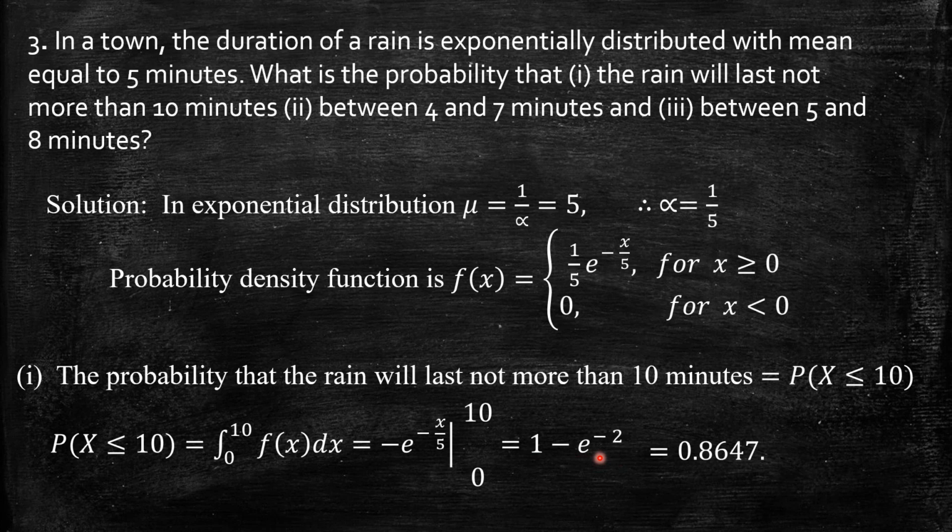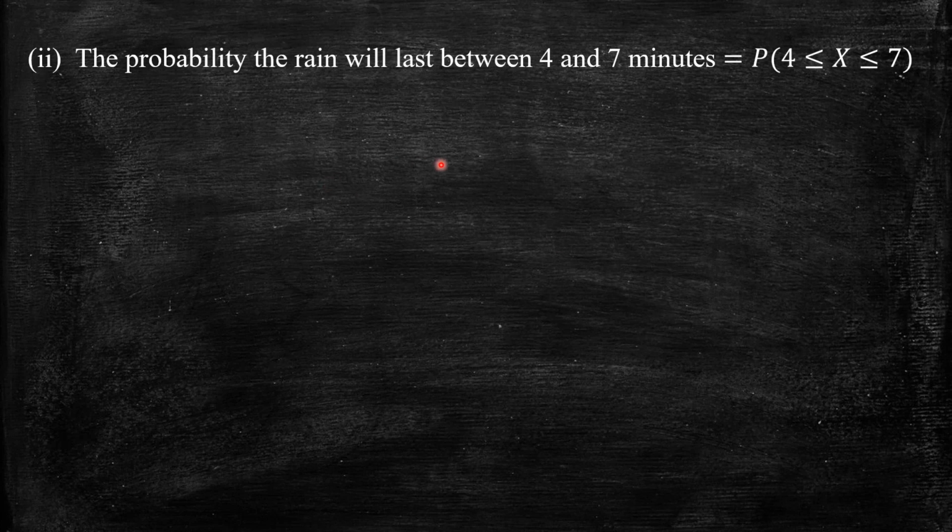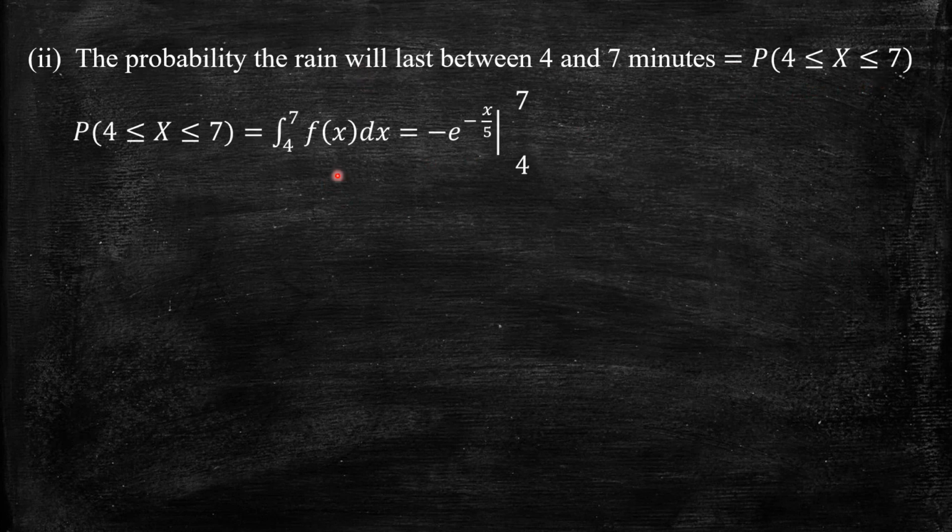Now similarly I can move on to the next question, the probability between 4 and 7 minutes. That is the probability 4 less than or equal to x less than or equal to 7, which means we integrate the PDF f of x from 4 to 7. The integral of 1 by 5 e power minus x by 5 is minus e power minus x by 5.